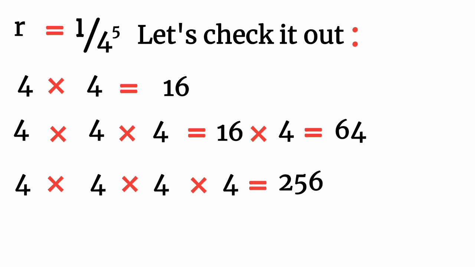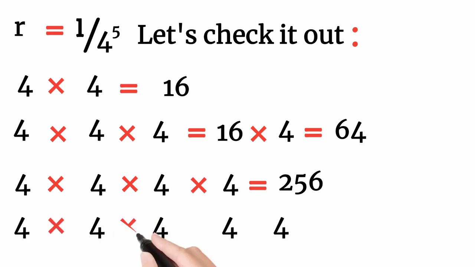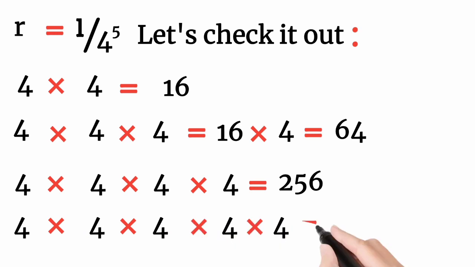So r raised to the power 5 is equal to 1 over 4 raised to the power 5, and 256 times 4 gives 1024. You can calculate it straight and you get 1024.